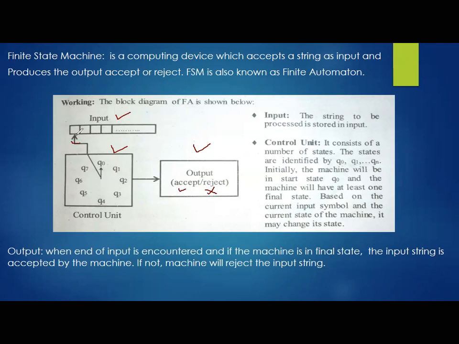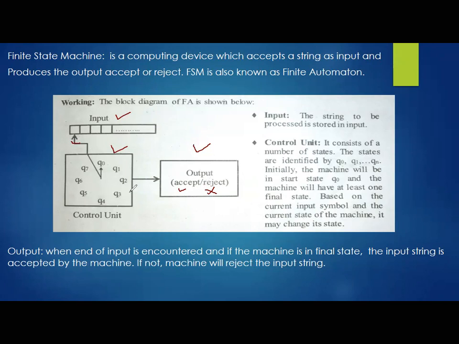Then after reading each and every value, it will be incremented and it will be pointing to the next. When we reach the end of the input, and if your machine is in a final state, then the output will generate accept over there. So this is the job: output over, input over.